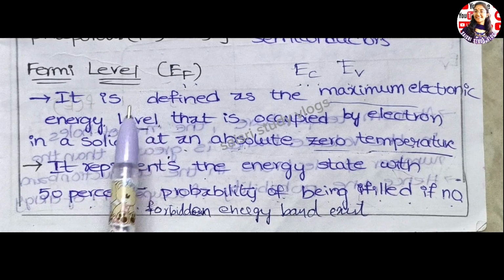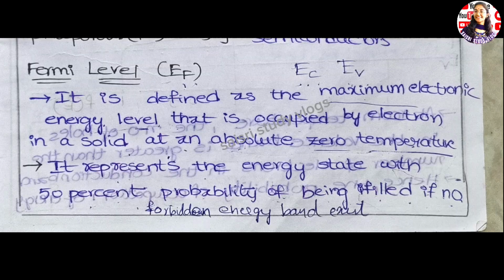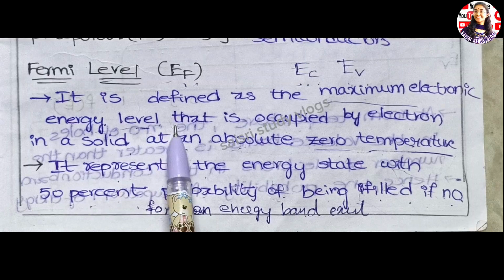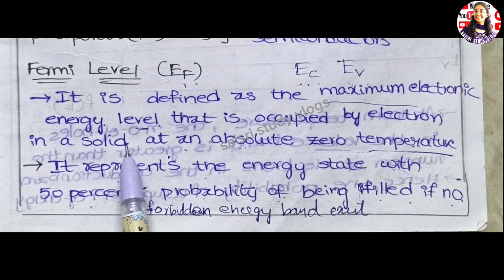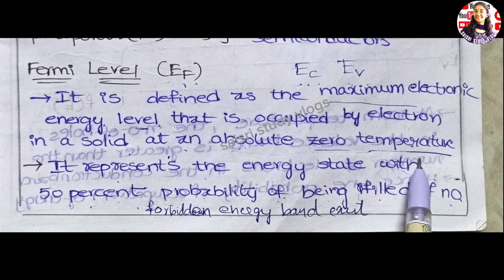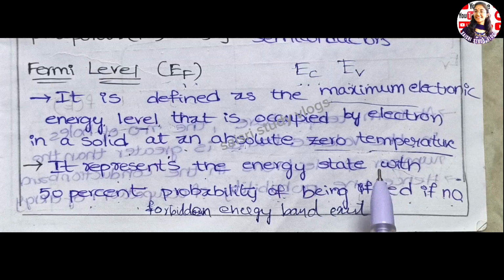Fermi level. In this video we are going to discuss the Fermi level in intrinsic semiconductors and extrinsic semiconductors like n-type and p-type. First, let us define what is meant by Fermi level. It is defined as the maximum electronic energy level that is occupied by an electron in a solid at absolute zero temperature.